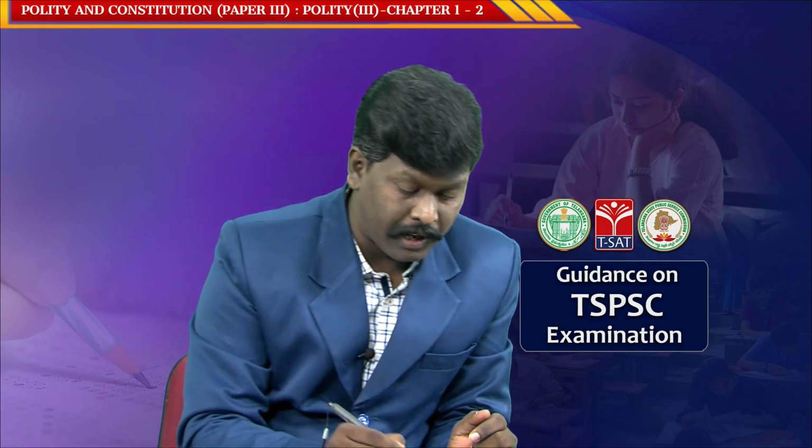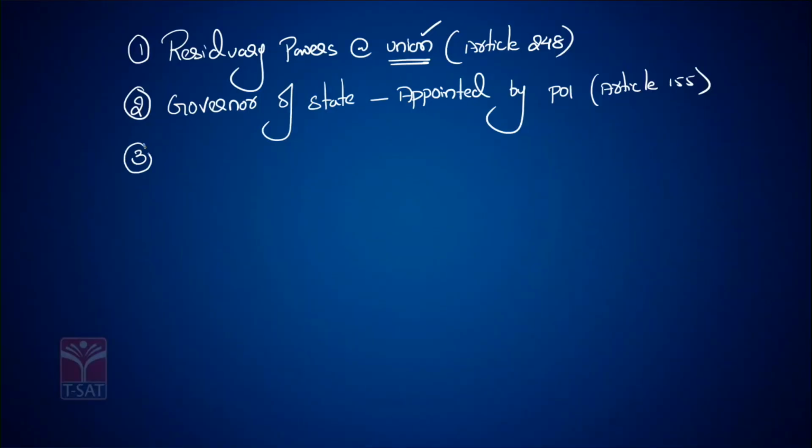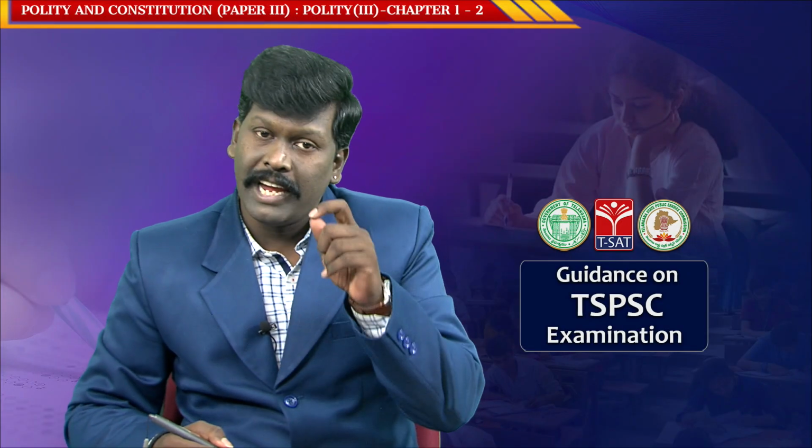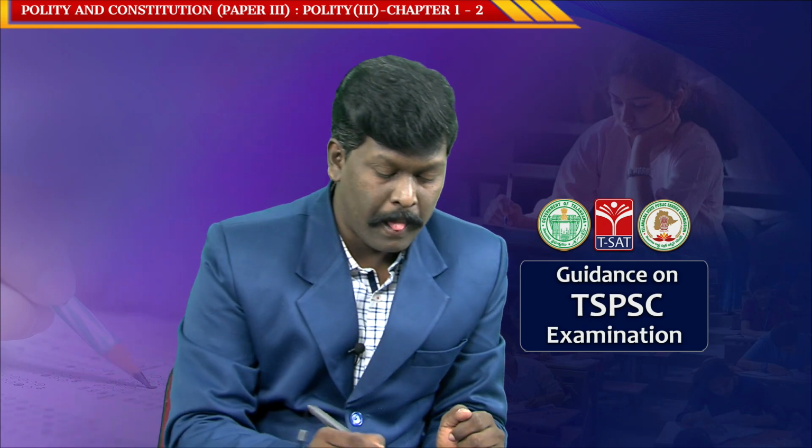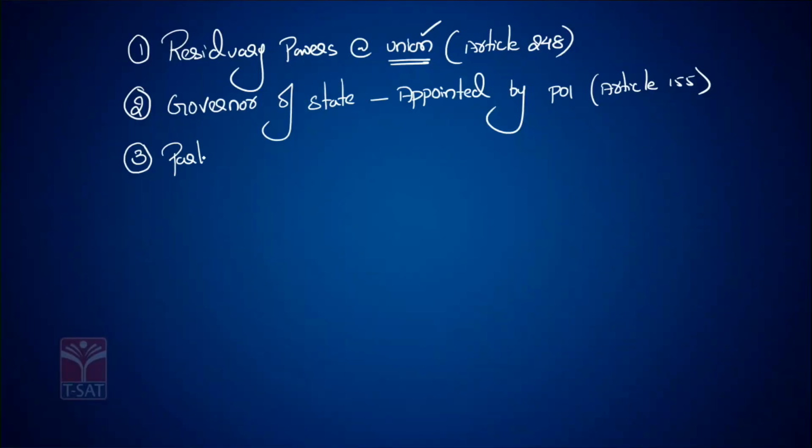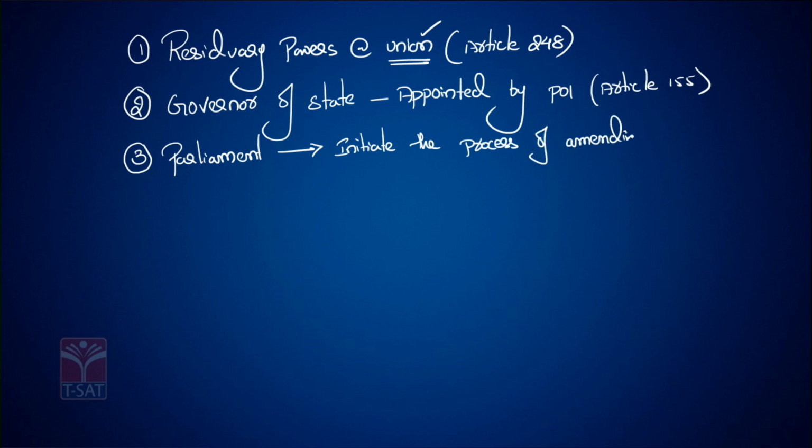Center stronger. Now, suppose you wish to amend the Constitution, who can start the process of the amendment of the Constitution? It is the Parliament only. The Union Parliament has the authority to initiate the process of amending the Constitution.